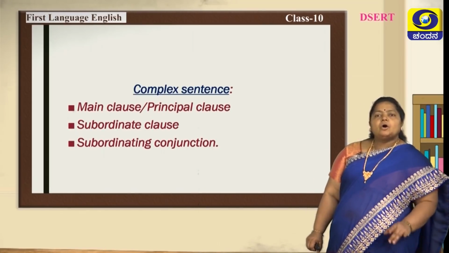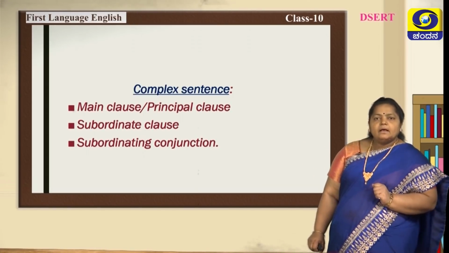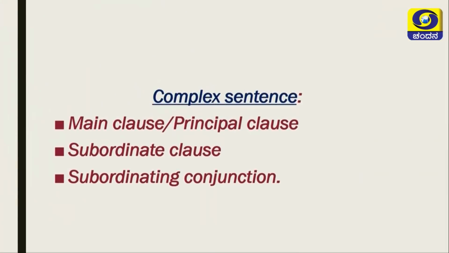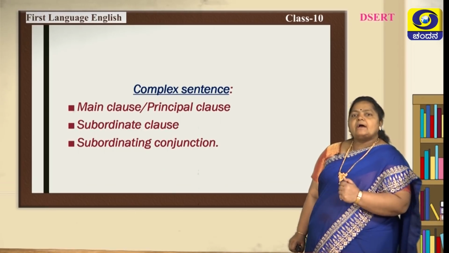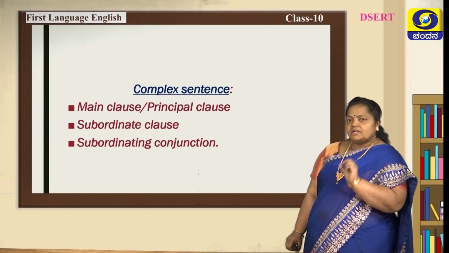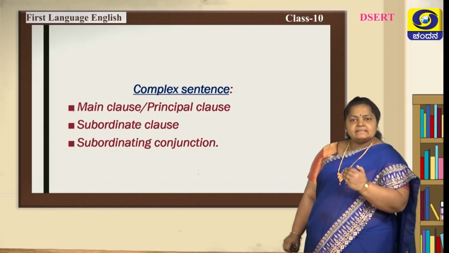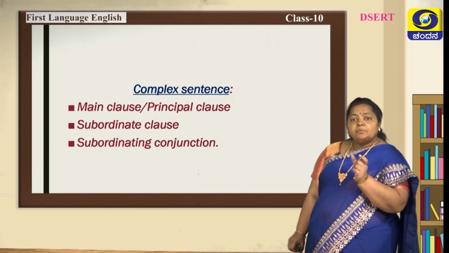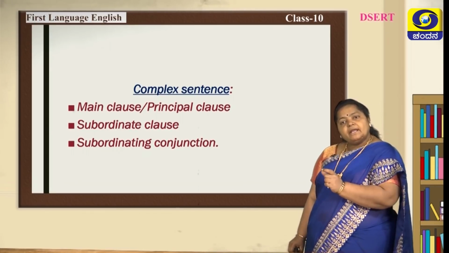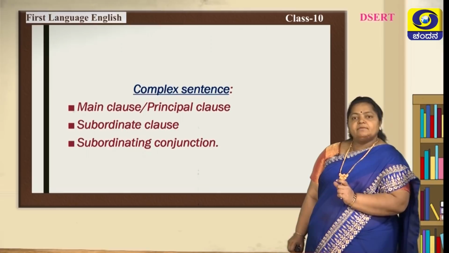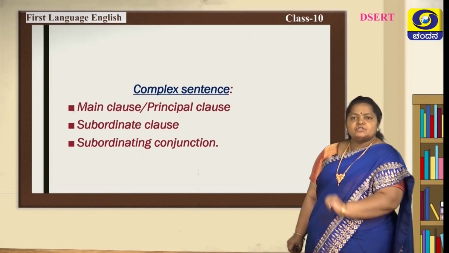Next comes complex sentence. A complex sentence has a main clause, or it can be called a principal clause, and it also has a subordinate clause and a subordinating conjunction. For a compound sentence, you have a coordinating conjunction. For a complex sentence, you have to remember it has a subordinating conjunction. It joins with the help of a subordinating conjunction.